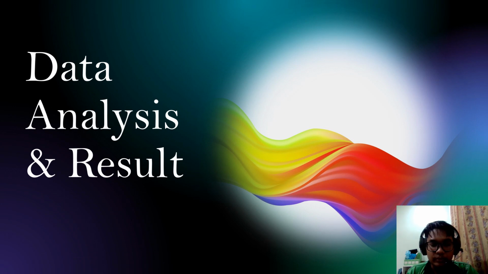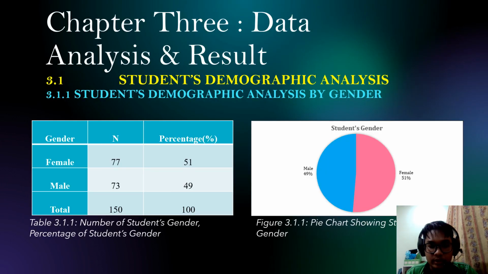Okay, now for the data analysis and result part. Firstly, we will look at the student demography analysis. In the student demography analysis, we will look at their gender first. For the gender, 51% represents the female, while 49% represents the male. You can see the graph here. The pink one is the female, while the blue one is the male.